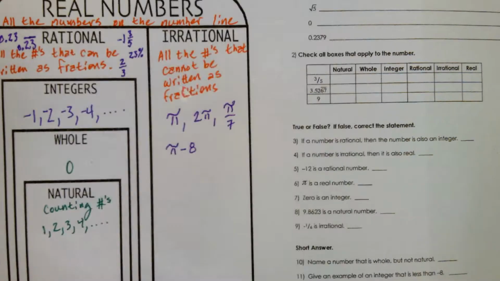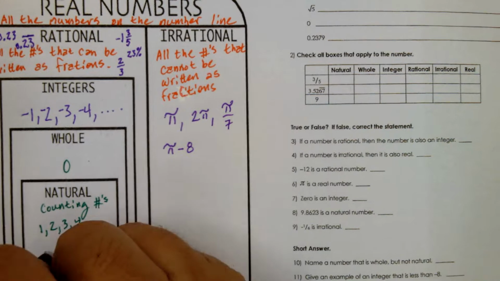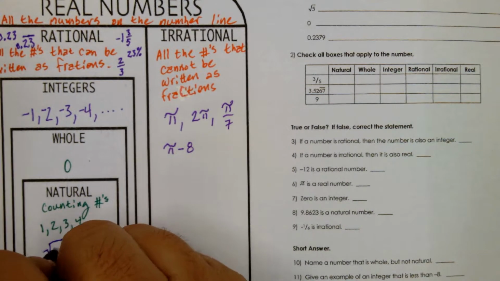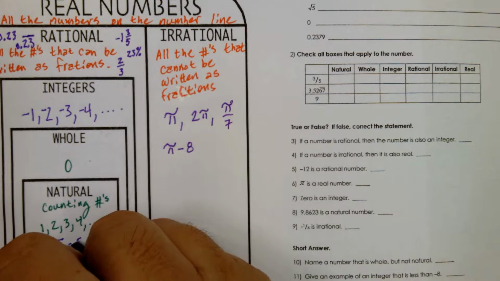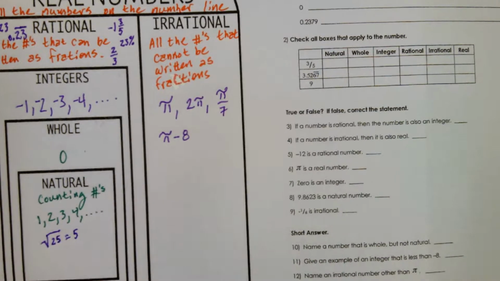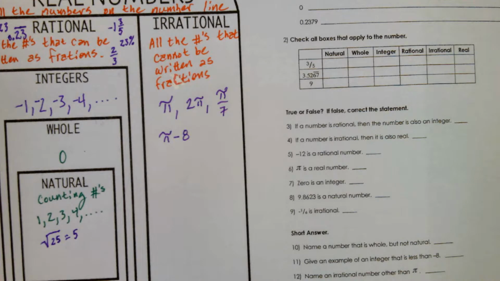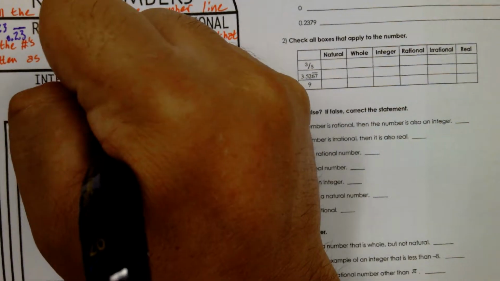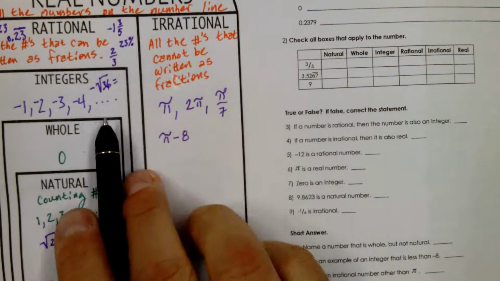So that tells us one thing. The square root of 25 is 5, right? That means the square root of 25 lives here because it's actually 5. So some square roots do live over here. For example, the negative square root of 36 lives here. Because what's the answer to this?